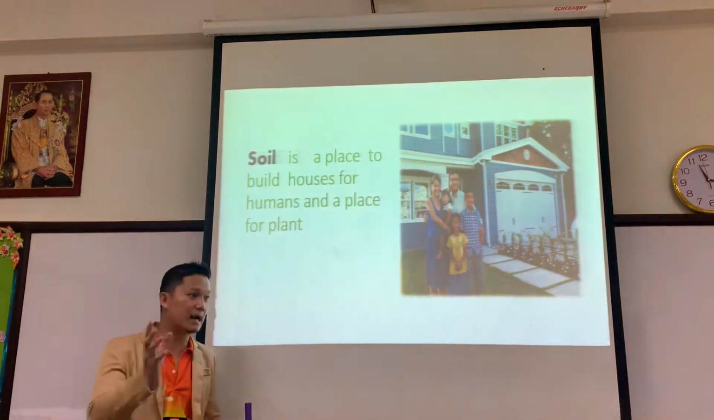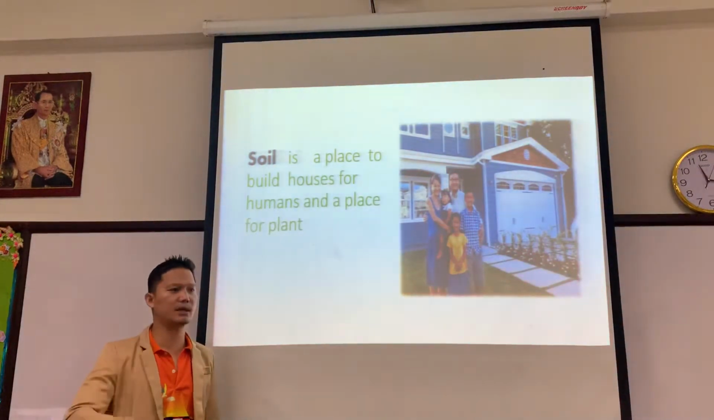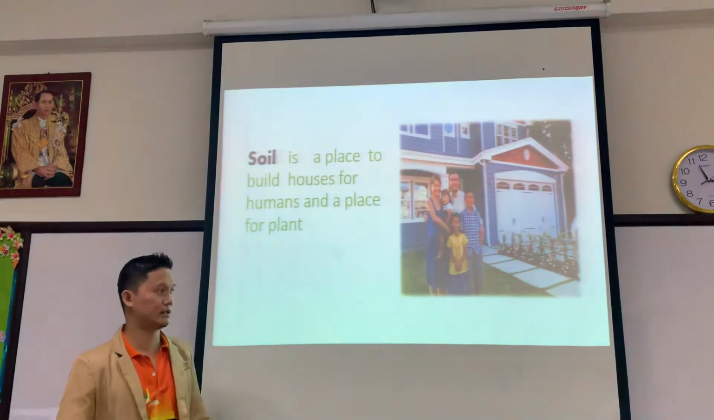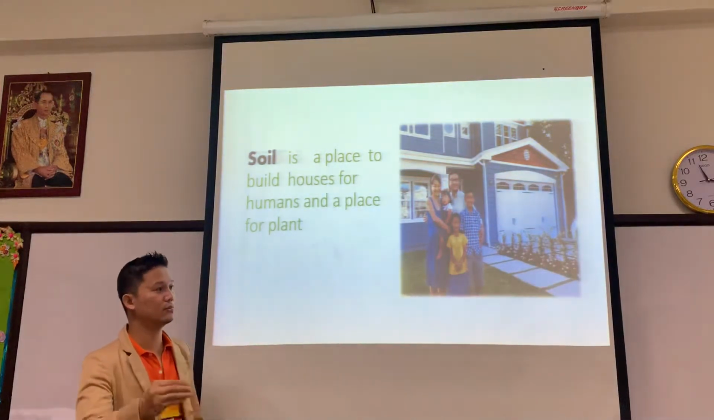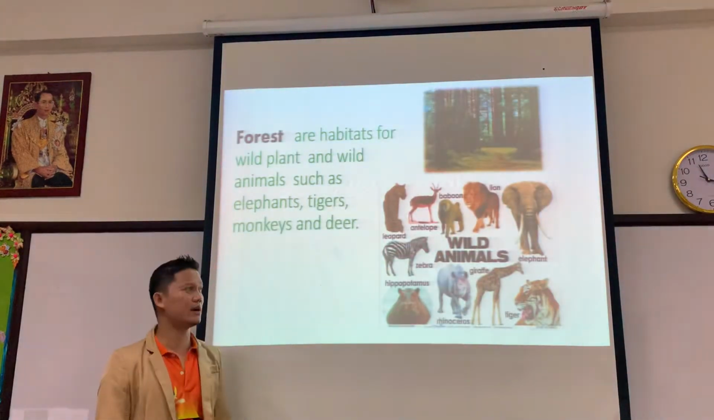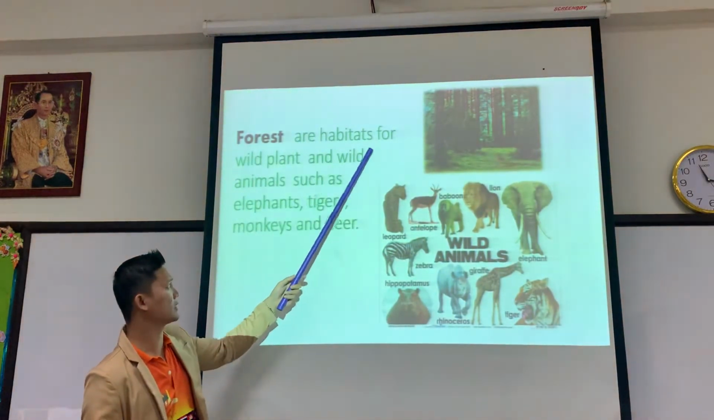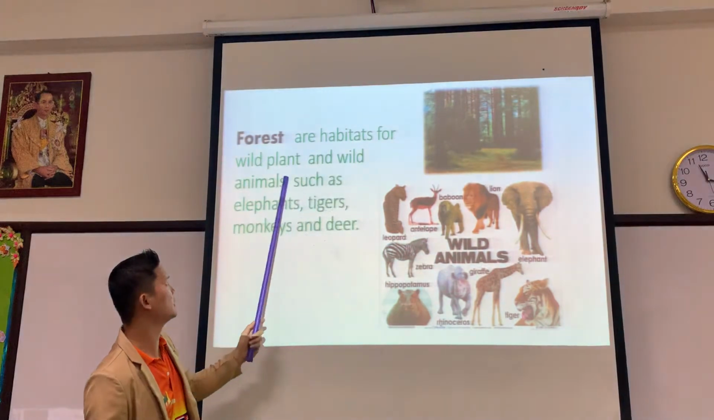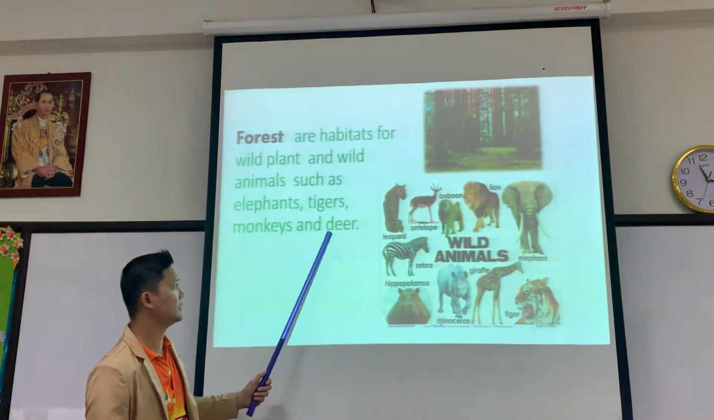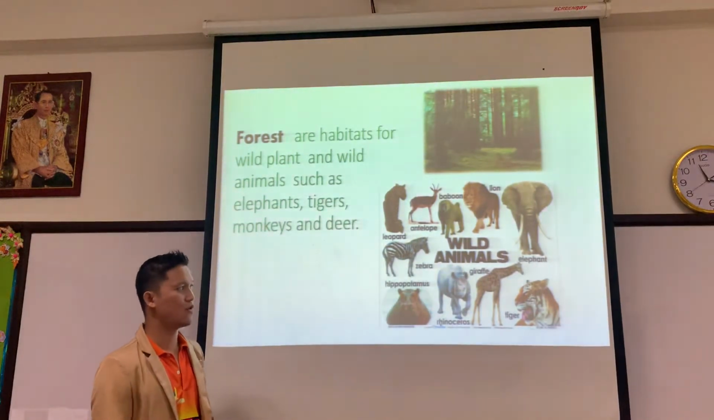Okay, so if we stay outside, when the rain comes, or when the sun shines very hot, our body will blacken. So we also need to build the house through soil. Okay, the forest, this one, animals. The forests are a habitat for wild plants and wild animals, such as elephants, tigers, monkeys, and deer. So the forest is also a place for the animals.